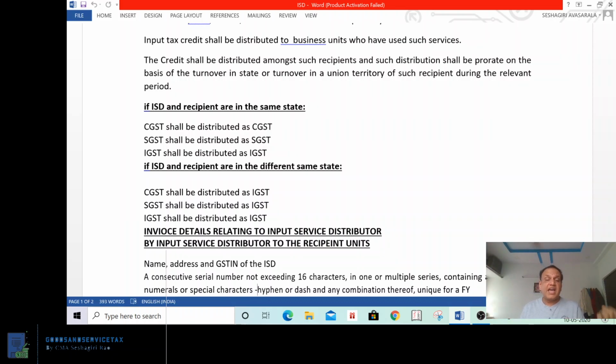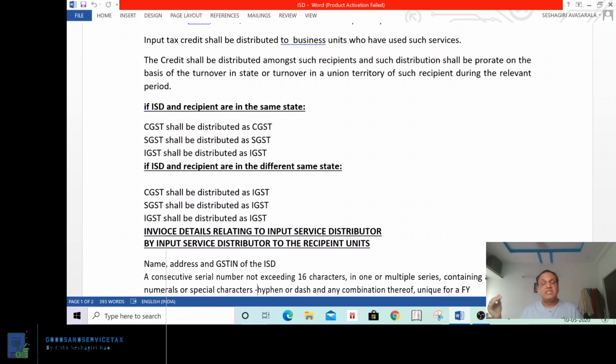But if the ISD, input service distributor, and the recipient unit are in different states, because the head office is located in Bombay and the branch is located in Kolkata, then in such a case the distribution of credit shall not be the same.